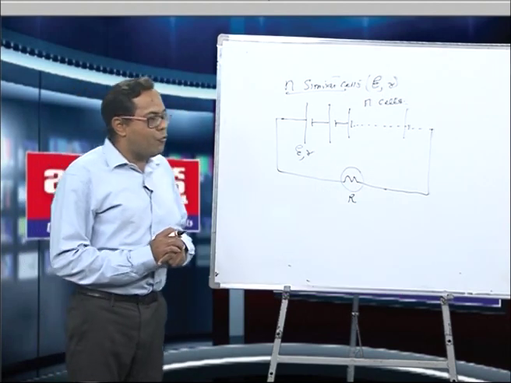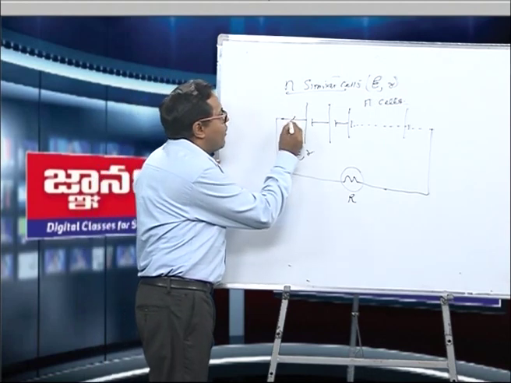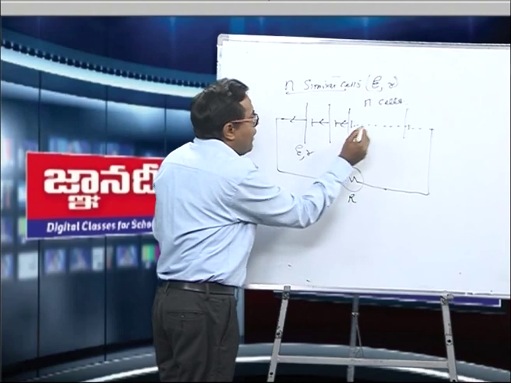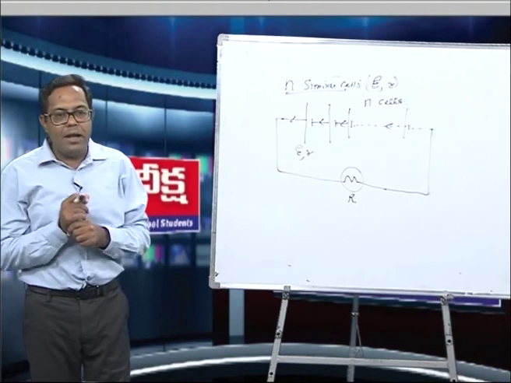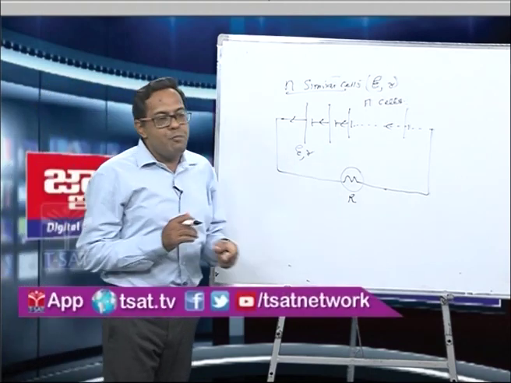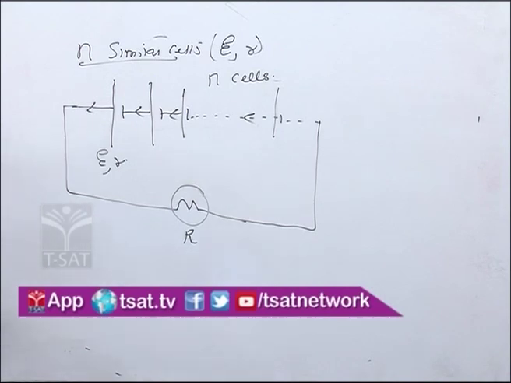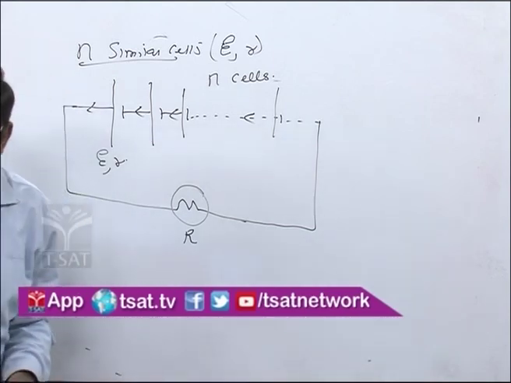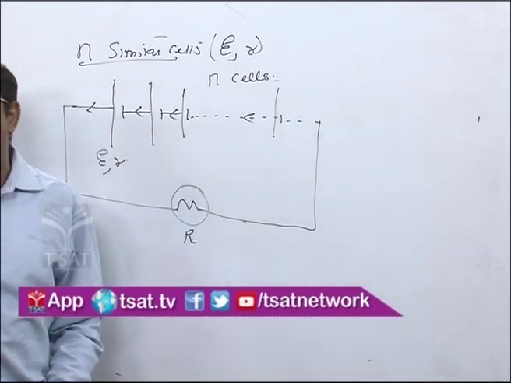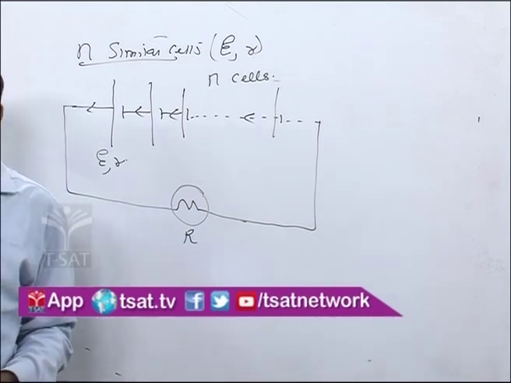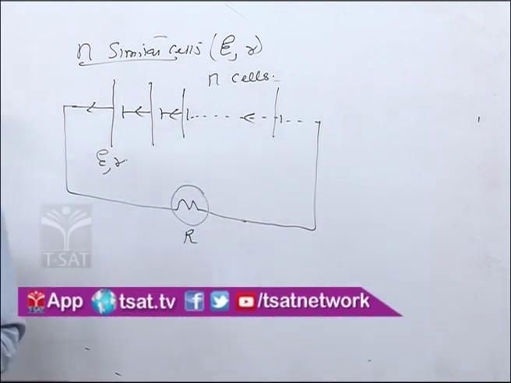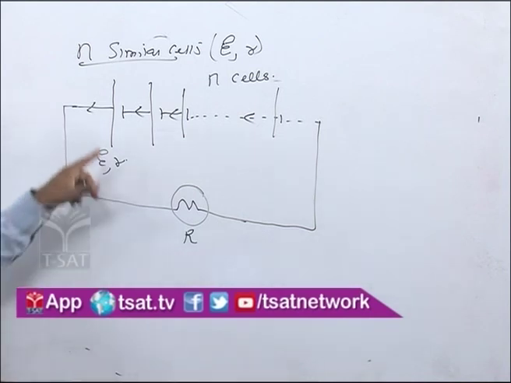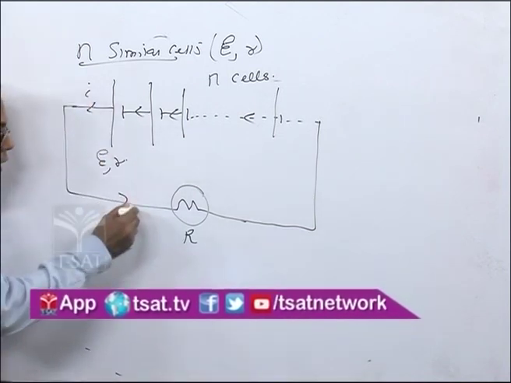Now what will happen, if you see here, the current will start flowing over here, and all the positives are joined to one end, and therefore the current will flow in one direction. Now let us find the net EMF of this combination. What I mean to say is, if all these cells are replaced by a single cell, what will be the EMF of that cell? And if all the internal resistances are replaced by a single internal resistance, what is the effective internal resistance of the cell, so that it produces the same current I which is flowing through the circuit?